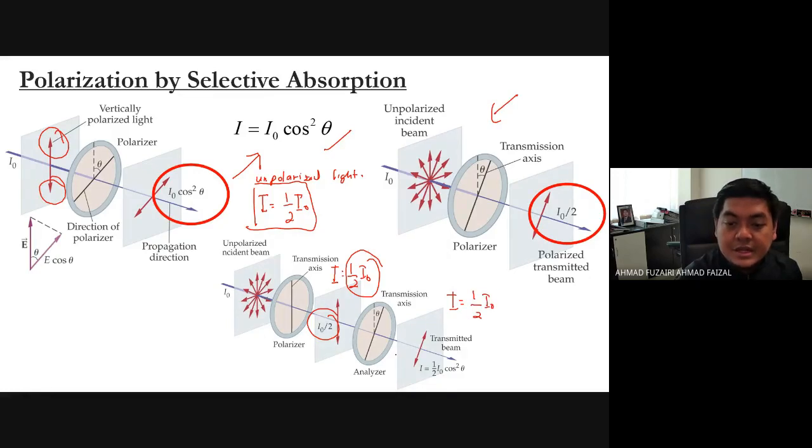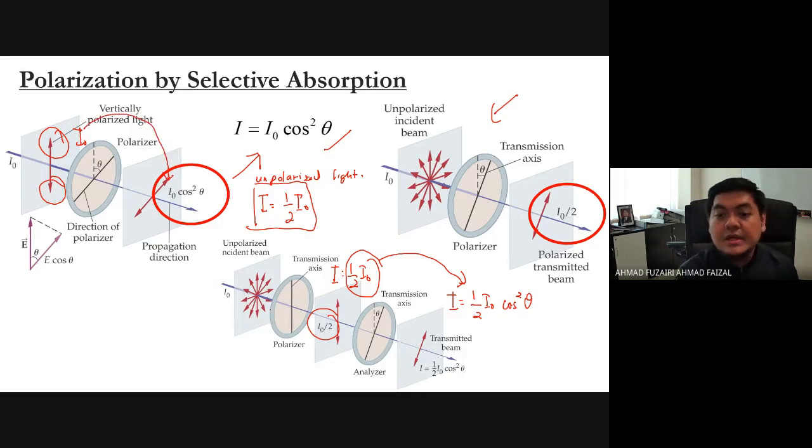Sebab dia ialah intensity yang masuk kepada analyzer tu cos square theta. Sebab apa? Sebab cos square theta. So, theta sinilah, sebab dekat tadi theta dia kosong. Okay, so half I naught, dia ambil balik, dia copy yang ni masuk dekat sini, depan dia. Yang tadi, dia copy yang asal dia ialah memang ada I naught. So dia copy yang ni masuk dekat depan ni, I naught cos square theta.